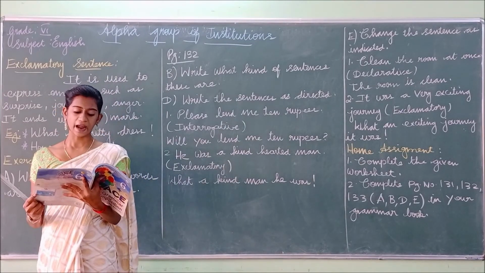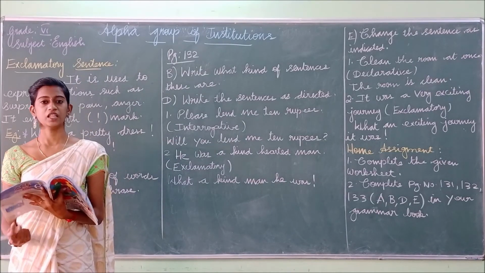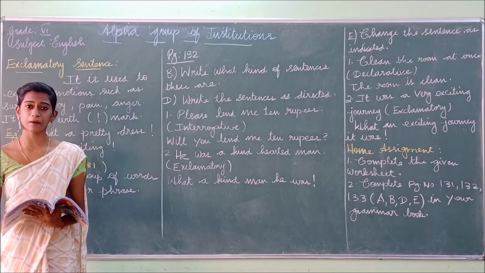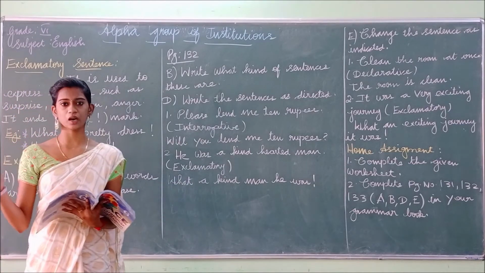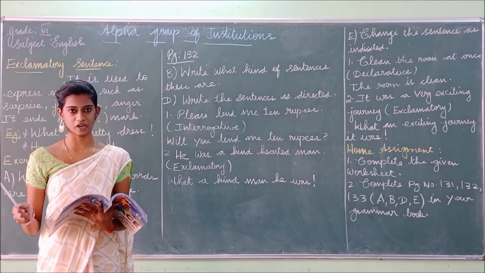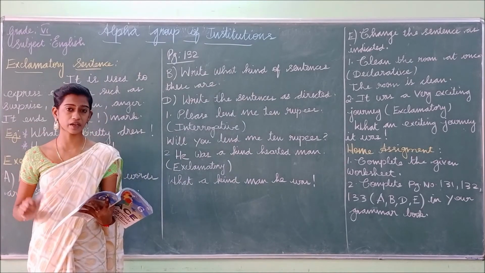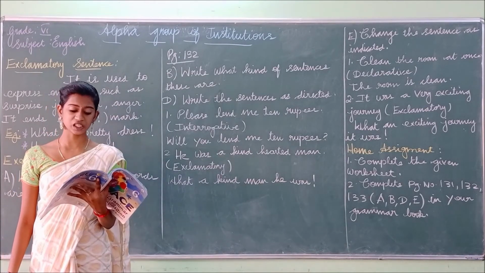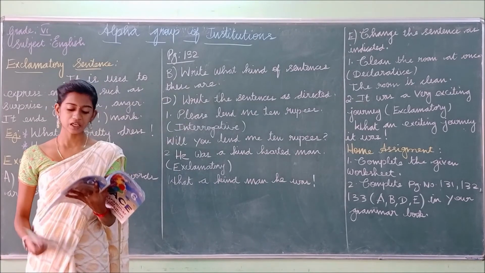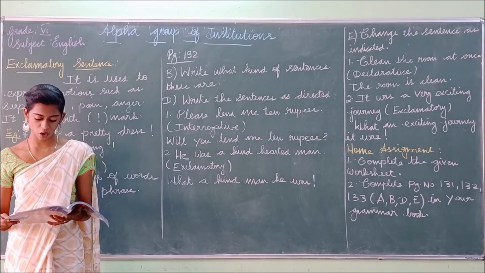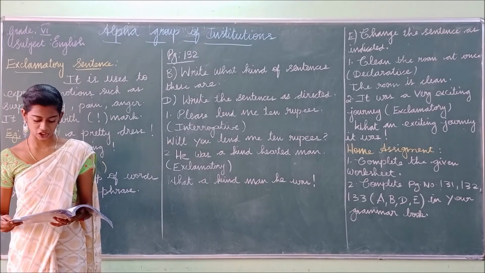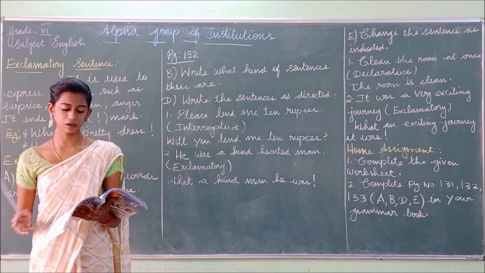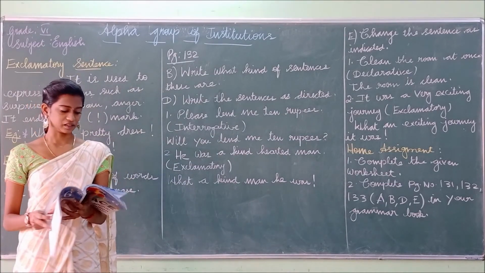The first one: An old woman lived in the cottage. This is a sentence because it has a complete meaning. But look at the second one: in the woods. It is a group of words that has an incomplete meaning, so it is known as a phrase. Likewise, you have to do the remaining ones. Rebecca went to stay with her aunt. On the table. School will reopen after the winter holidays. Put the vegetables in the kitchen. Could you hold this box for some time? Clear blue skies. So you have to do this exercise.